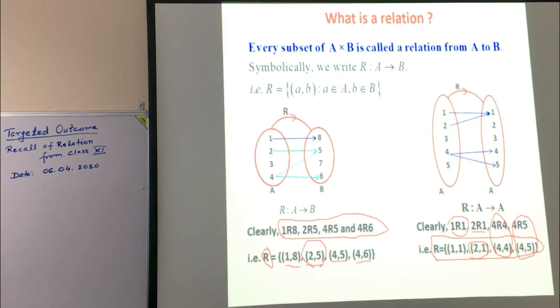Observe, it is not necessary that every element of A should be related with some element of B. We have to see only that the elements of R are from A cross B, or in this case from A cross A. Then R is a relation from A to B or a relation from A to A.